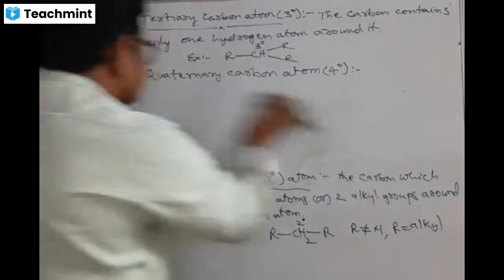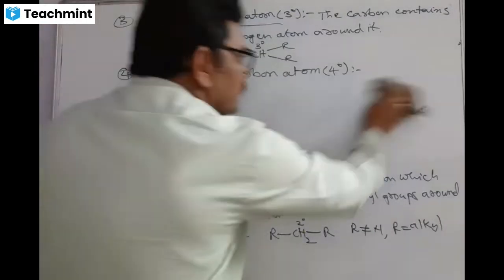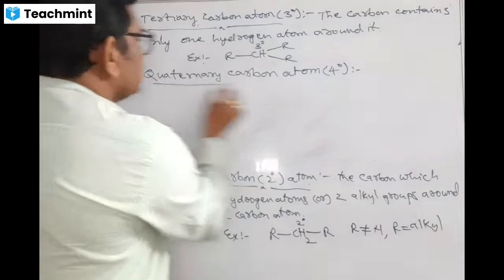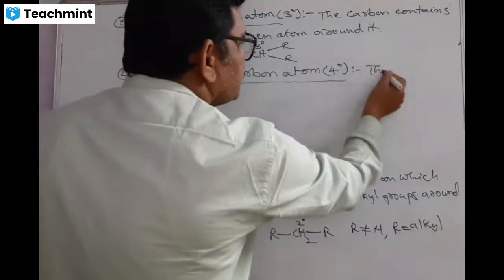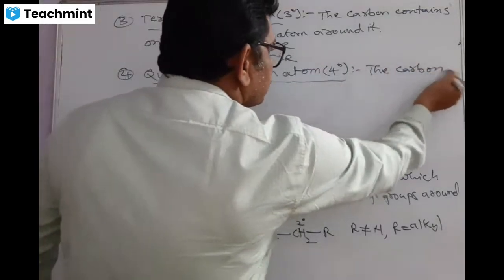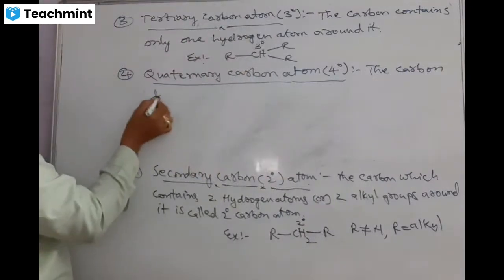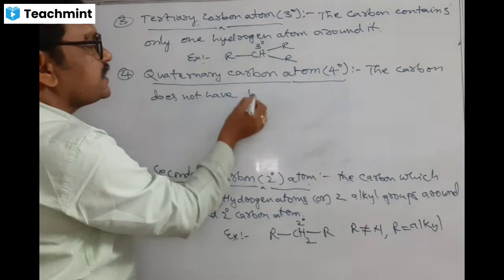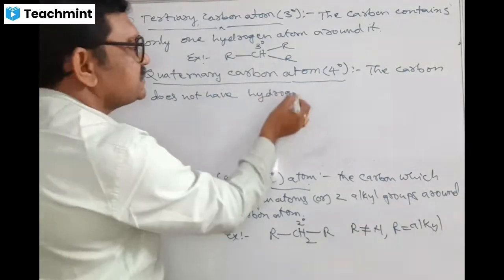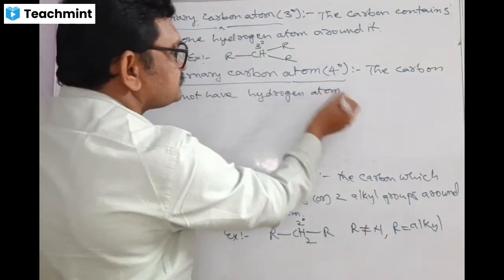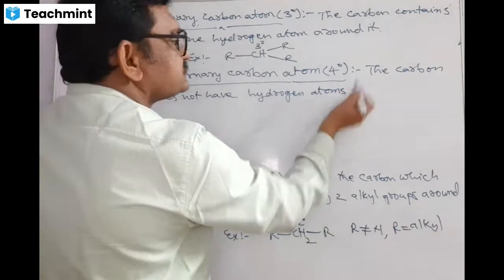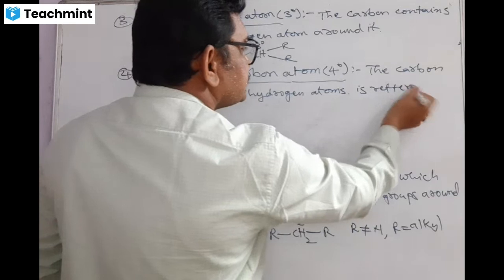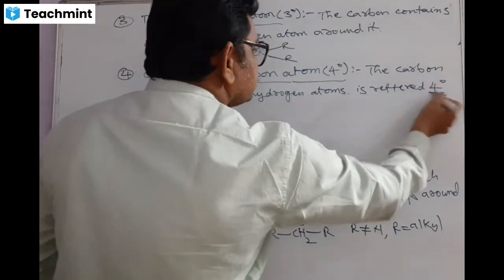See, quaternary carbon means carbon which doesn't have hydrogen atoms. The carbon which does not have a hydrogen atom is referred to as quaternary carbon atom.